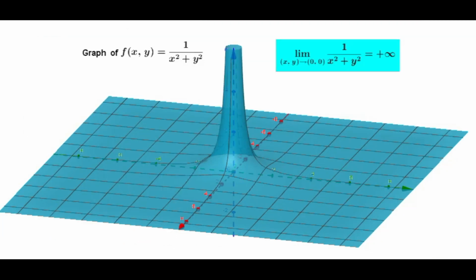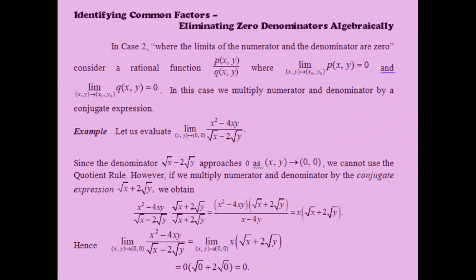Also, the limit as (x,y) approaches (0,0) of the function of two variables 1 upon x square plus y square is equal to plus infinity.